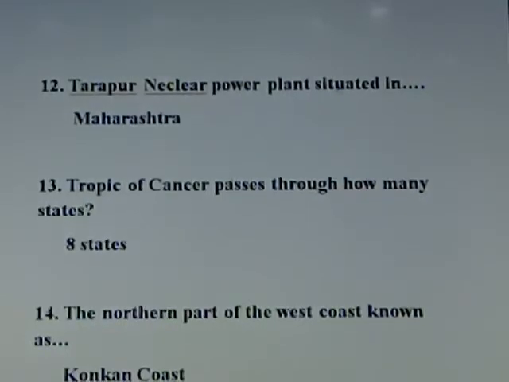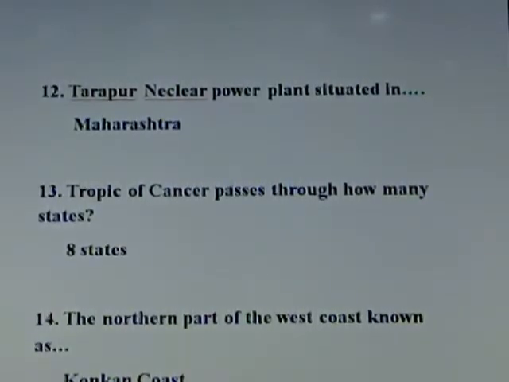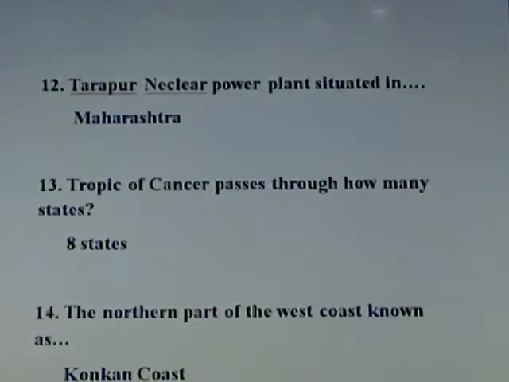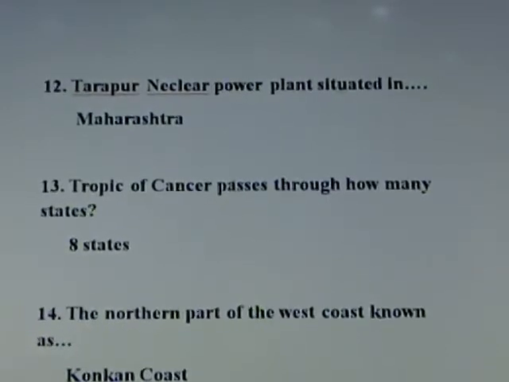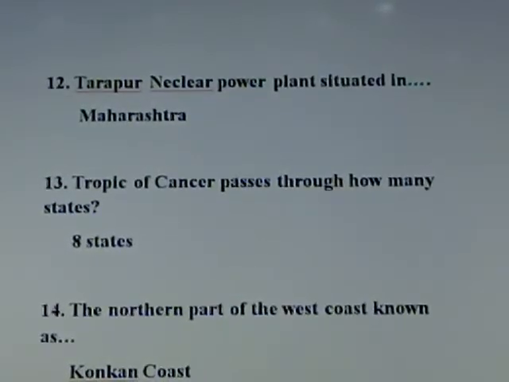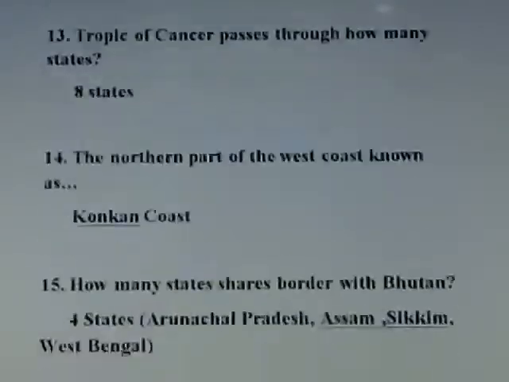The 0 degree latitude is called the equator, and the 23 degree 30 minute north is called the Tropic of Cancer, and 23 degree 30 minute south is called the Tropic of Capricorn, and 66 degree 30 minute north is called the Arctic Circle, and the 66 degree 30 minute south is called the Antarctic Circle.